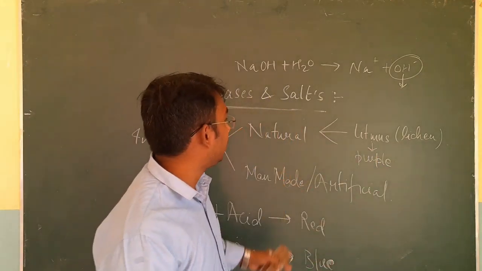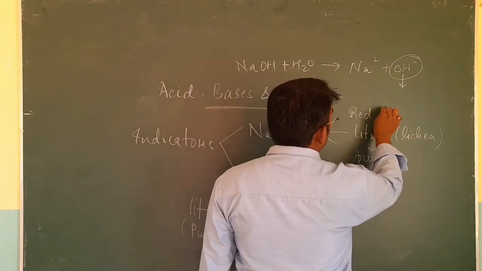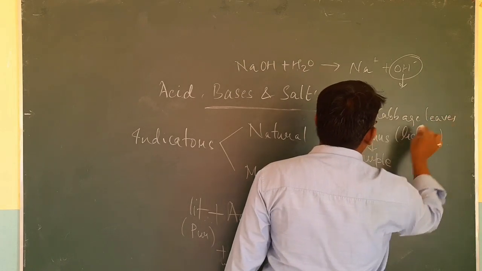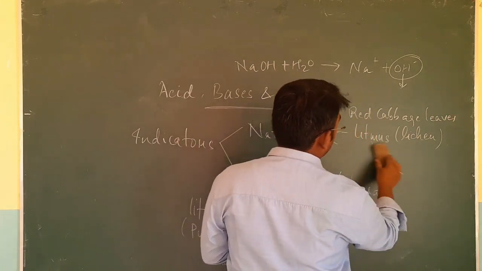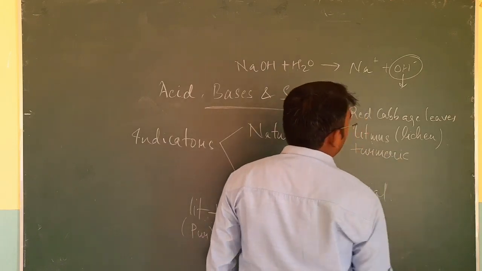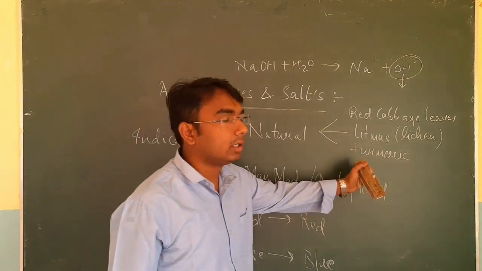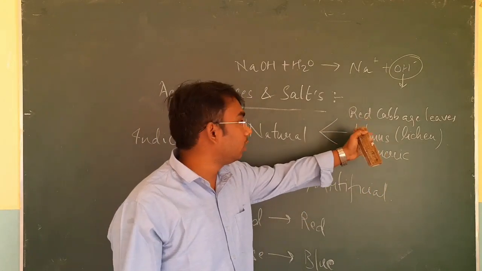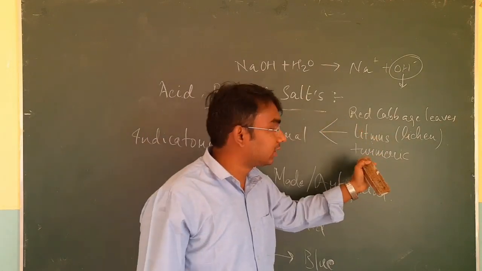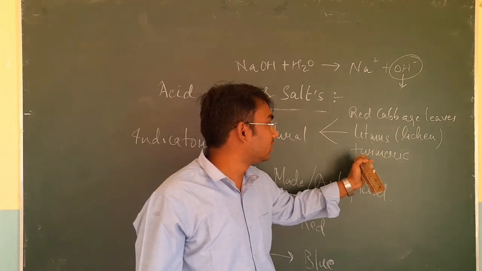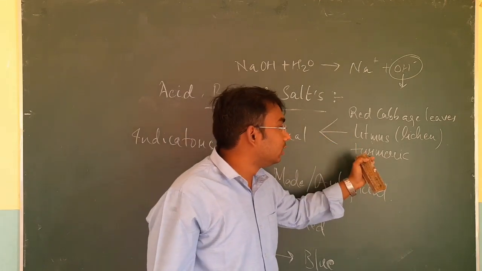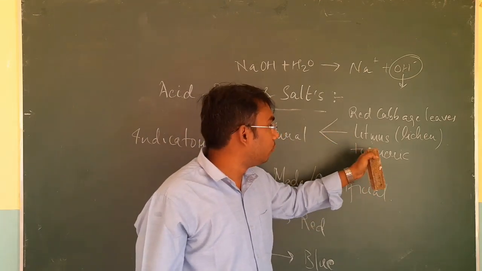Some other natural substances, for example, red cabbage leaves and turmeric, turmeric powder, which is commonly available in our kitchen. There are some more examples, but basically these are the things which can easily be obtained from our surroundings. For example, if we talk about turmeric, if by chance while having dinner or lunch, the food